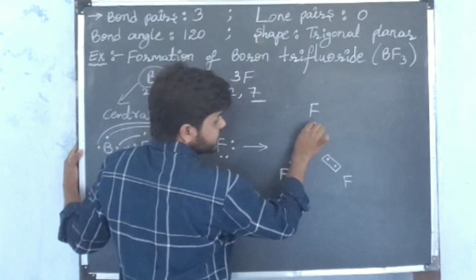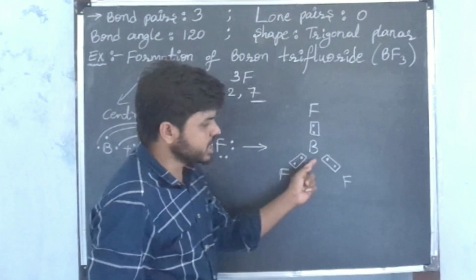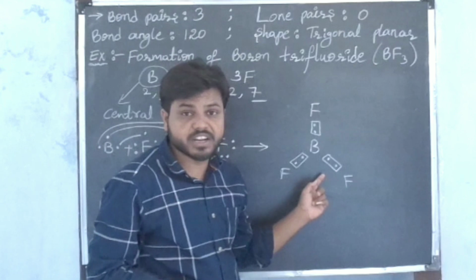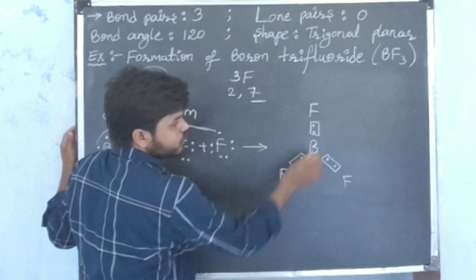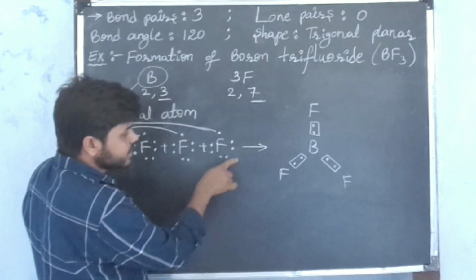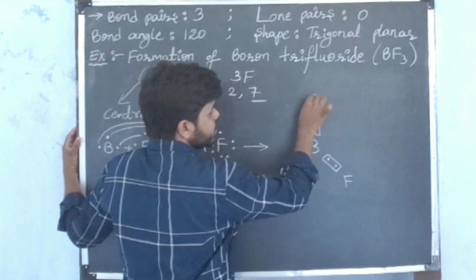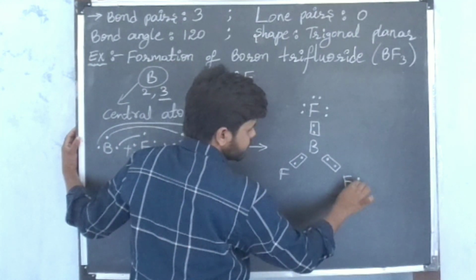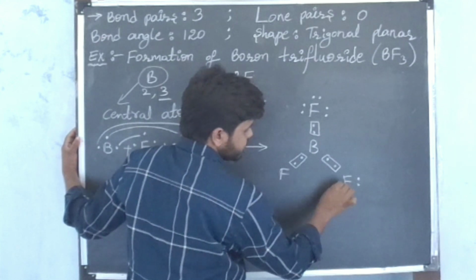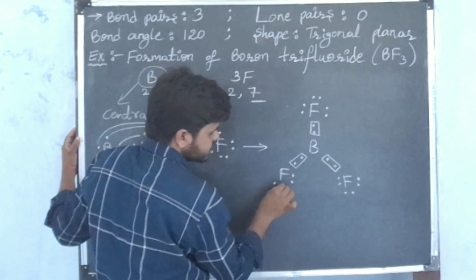Here also I place one pair, and between boron and each fluorine, one pair of electrons is shared. The unbonded electrons I place as they are around the symbol of fluorine, 6 unbonded electrons in each fluorine atom.